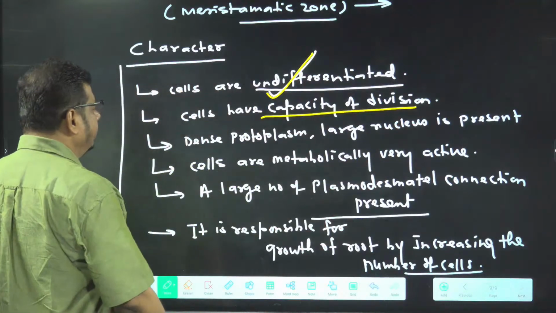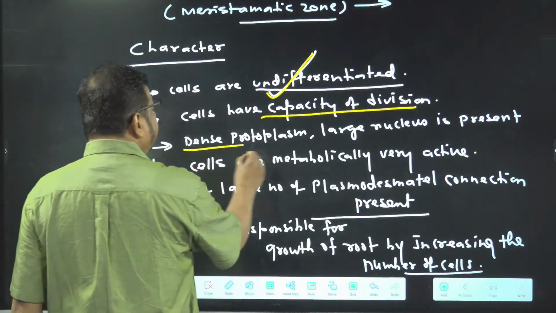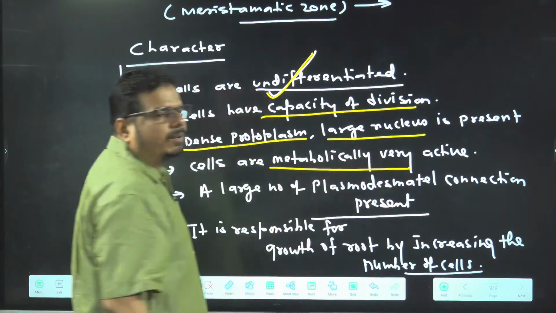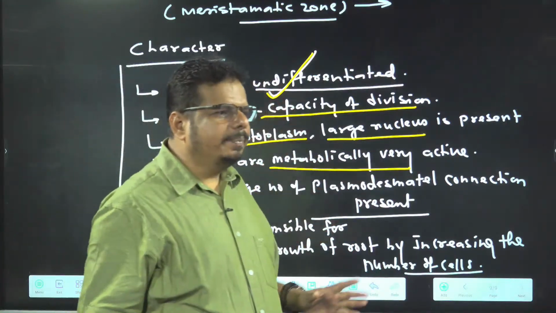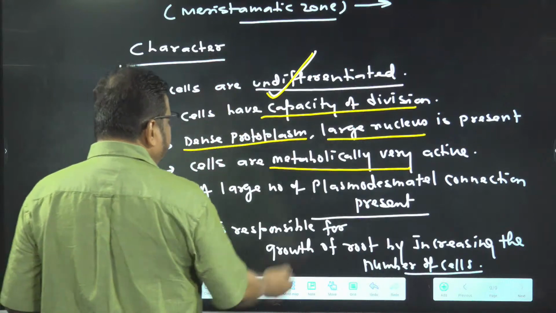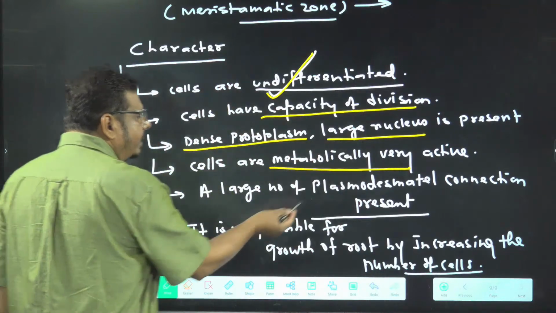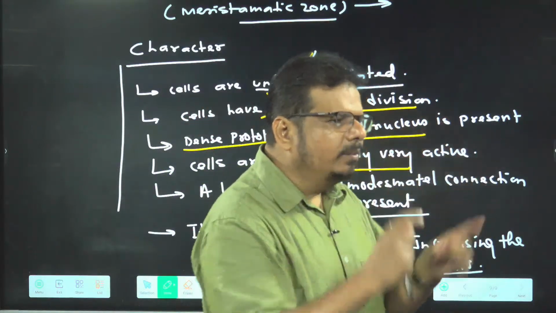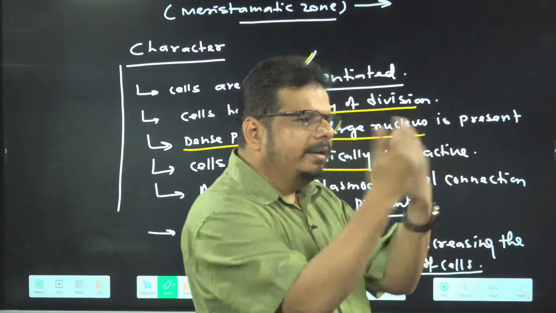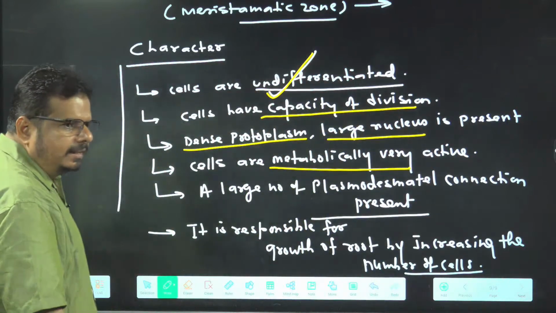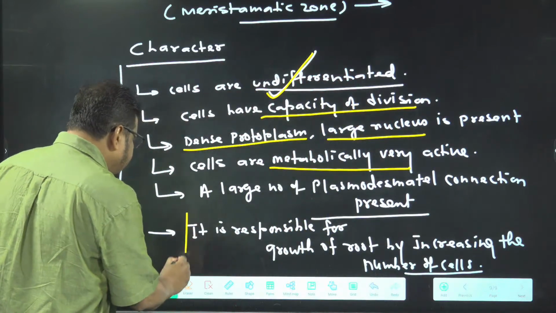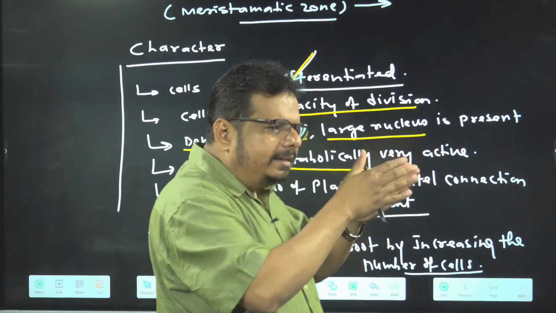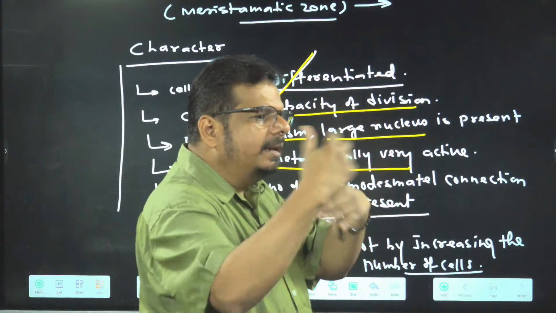It is clear from the name. The cell who can divide, they have dense protoplasm. They have large nucleus. Cells are highly active metabolically. So these are the character present in every dividing cell. So people may ask some indirect question. A large number of plasmodesmatal connections are present in the cells who are continuously dividing, because exchange of material requires more from the neighbor cells. Getting the idea? And meristematic zone doing which function in the root? They are increasing the length of the root by increasing the number of the cells.